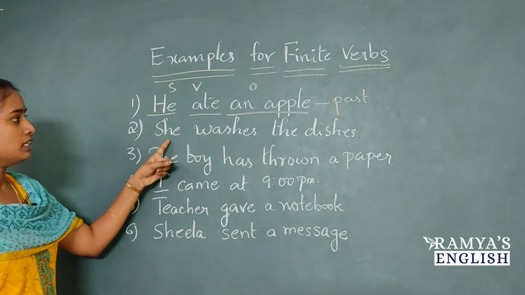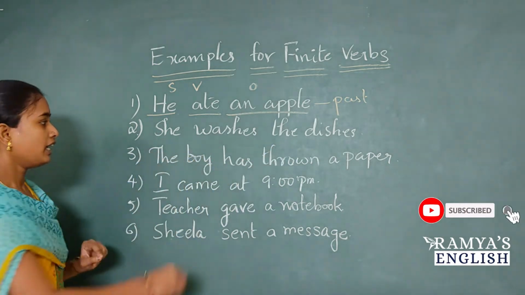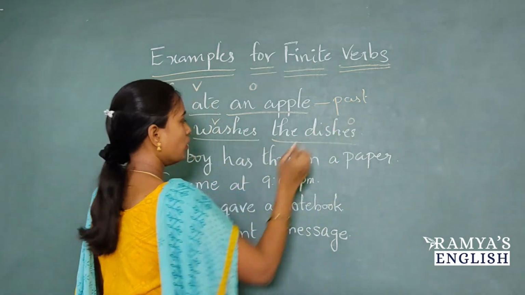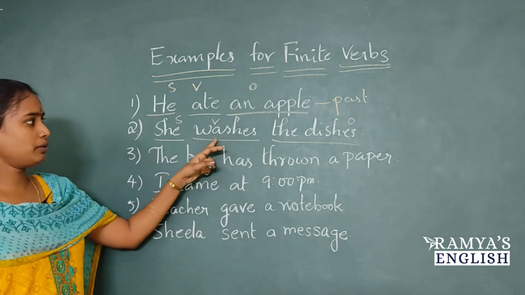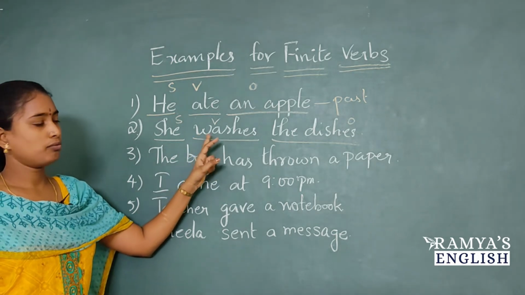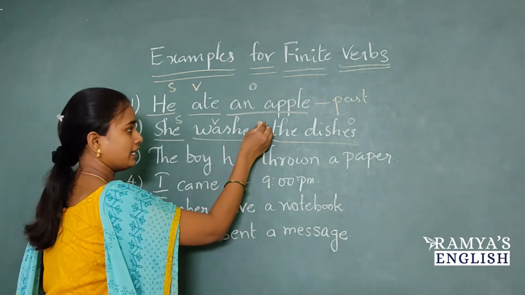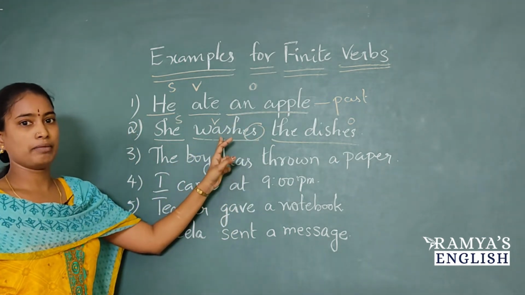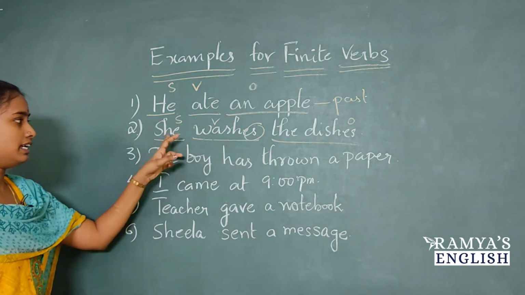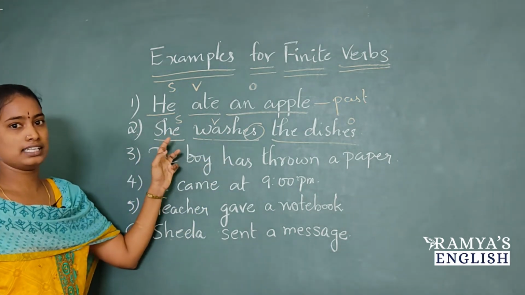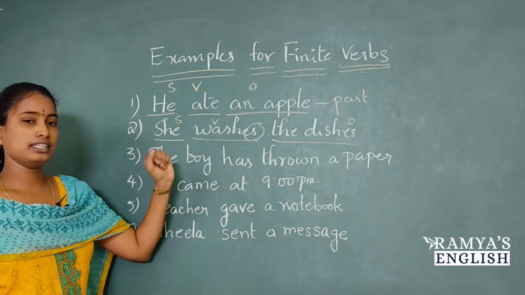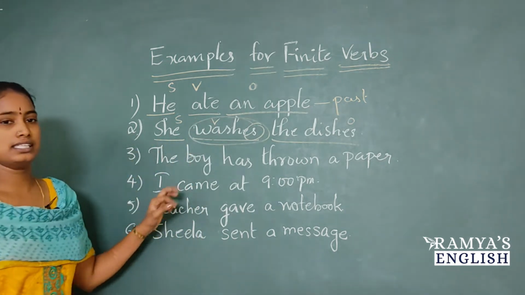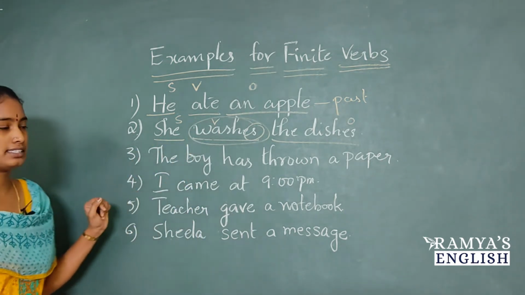And the next example, she washes the dishes. Here she is subject, washes is verb, and the dishes is object. Can you identify the main verb here? So this is main verb, washes. Here we are adding es to the main verb. Why? Because the subject is third person. Here she is the gender. And can you tell me it is in which tense? It is in present tense. By observing the main verb, we can easily say the tense of the sentence.